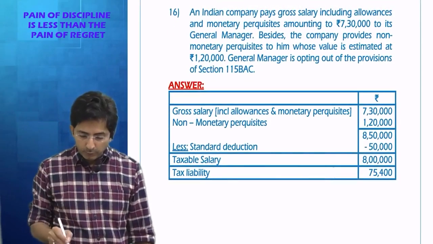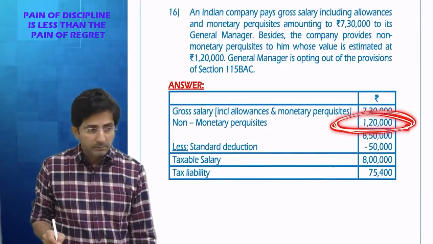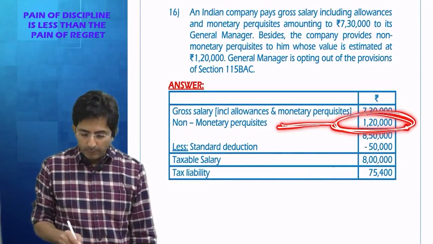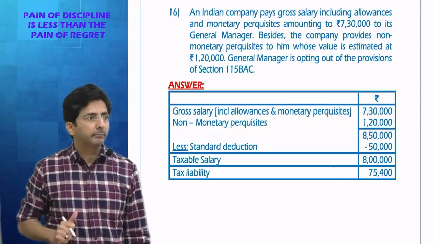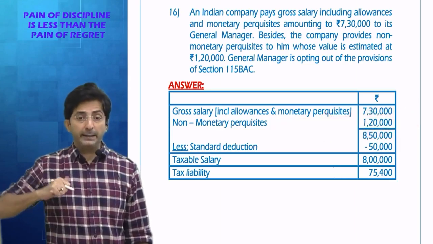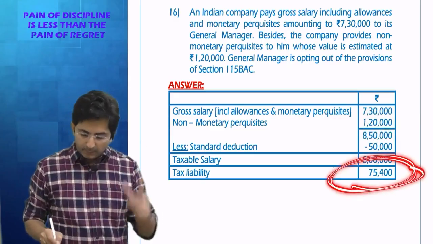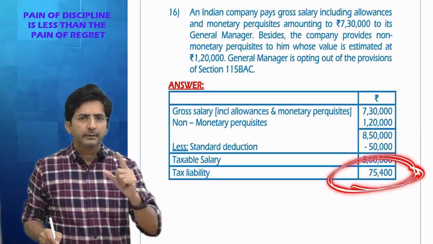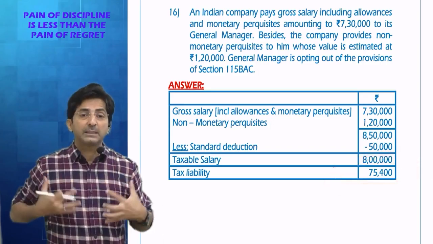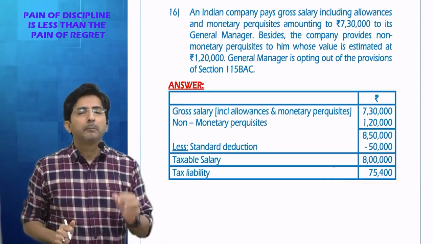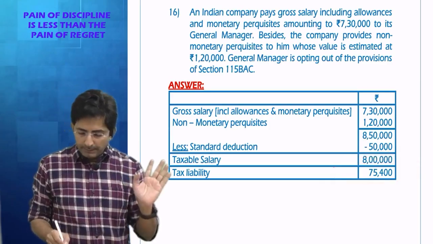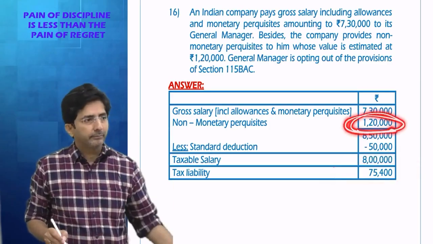So here what we assume is that the tax on non-monetary perks the employee will bear. And if the employee has to bear it, it will be cut from his salary. So we said cut 75,400, assuming all taxes were borne by the employee. But what if the company says this tax we will bear?